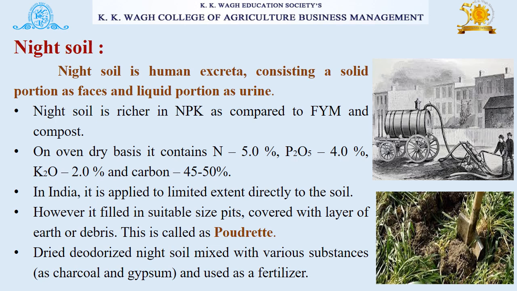Let's start with night soil. Night soil is human excreta consisting of a solid portion as feces and a liquid portion as urine. Night soil is richer in NPK as compared to farmyard manure and compost. On oven dry basis, it contains nitrogen about 5%, P2O5 about 4%, K2O about 2%, and carbon about 45 to 50%. In India, it is applied to a limited extent directly to the soil.